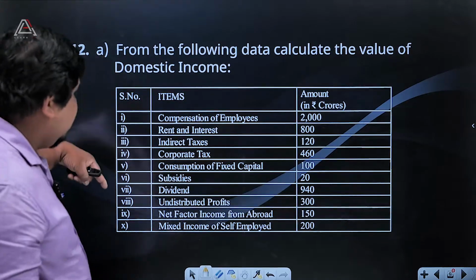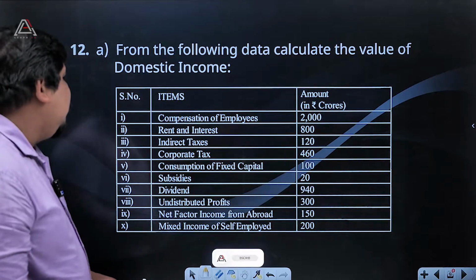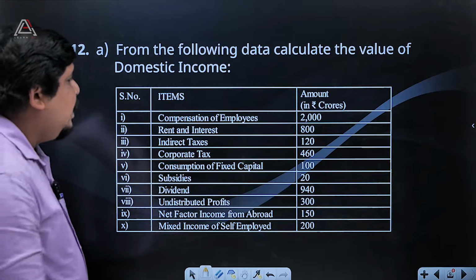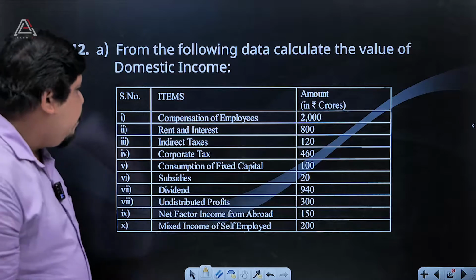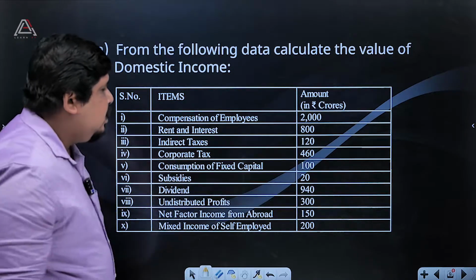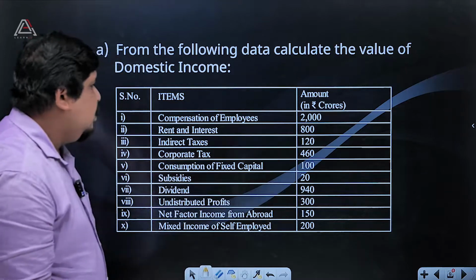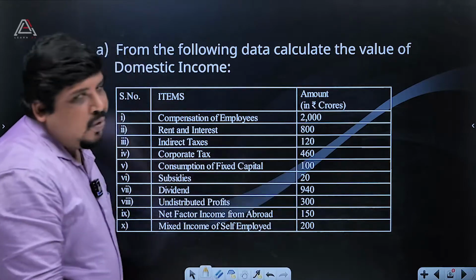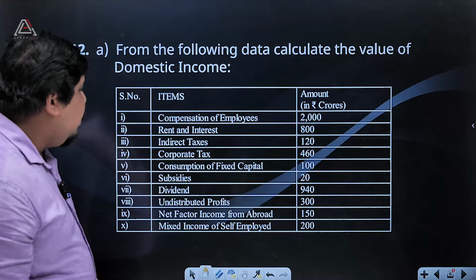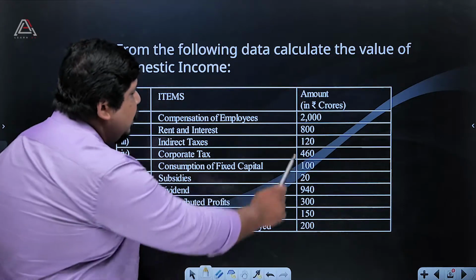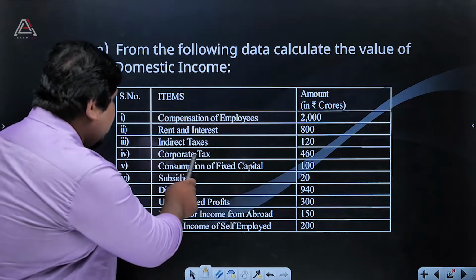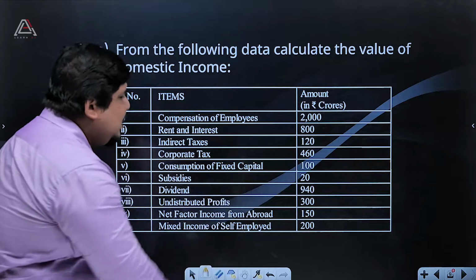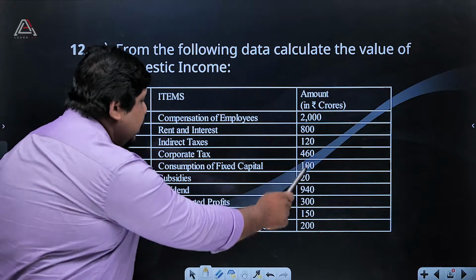So part A is saying to calculate the domestic income. What are the items? The first one, compensation of employees, is 2000. Then second, rent and interest, 800. Actually, you have to take care that the amount here is in crores. Then third one, indirect taxes, 120 crores. Then corporate tax, 460 crores. Then consumption of fixed capital, 100 crores.